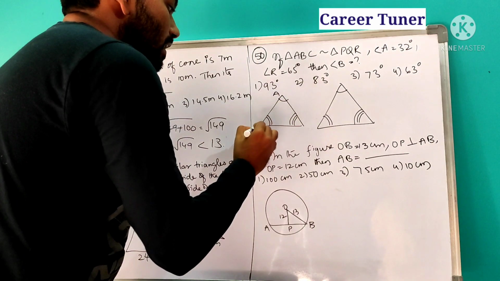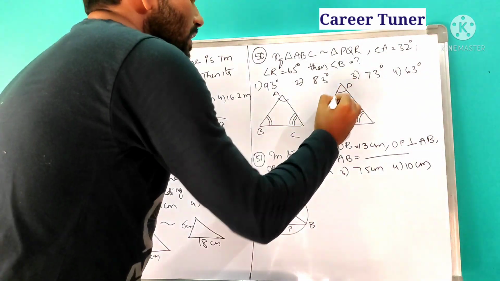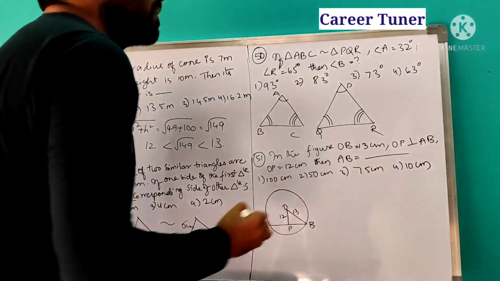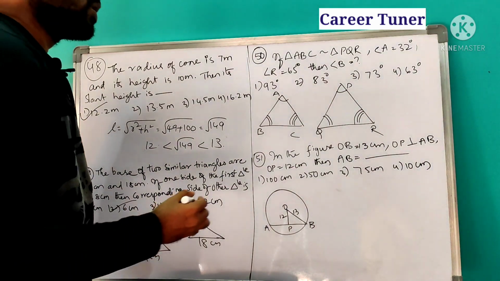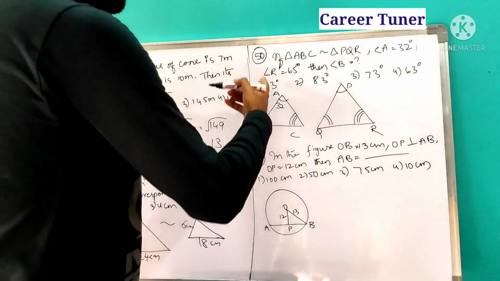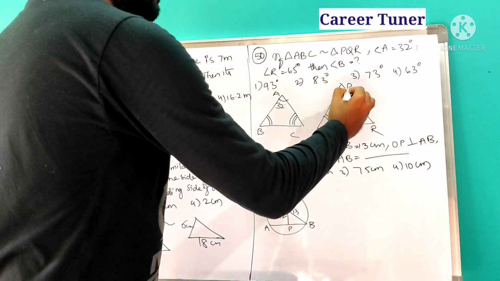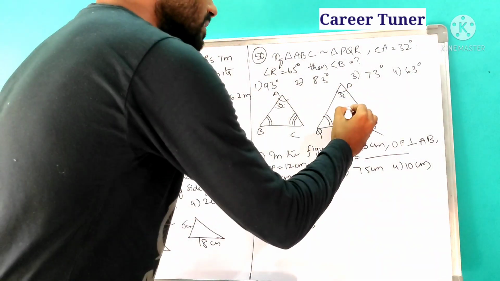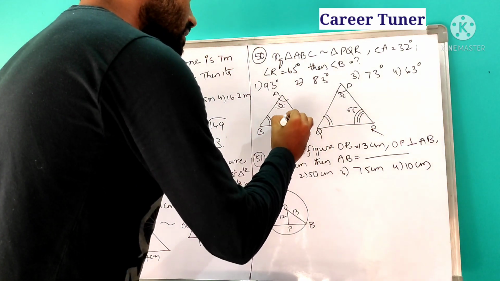Now this is A, B, C and this is P, Q and R. Now you see angle A is how much? 32. If this is 32 given, okay, next. This is also 32 degrees. Next, angle R is 65. If this is 65, then this is also 65.